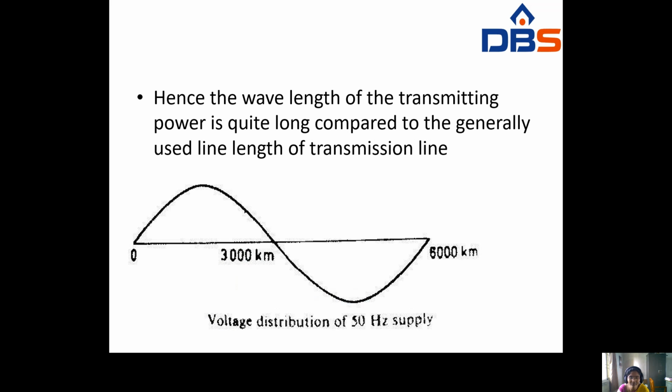Hence the wavelength of the transmitting power is quite long compared to the generally used line length of a transmission line, 6000 kilometers. Whenever you transmit the power, that is AC, so there is one half positive cycle and one half negative cycle. Up to 3000 kilometers, one half positive cycle. After 3000 kilometers, one half negative cycle. So this is the voltage distribution of a 50 Hz supply.